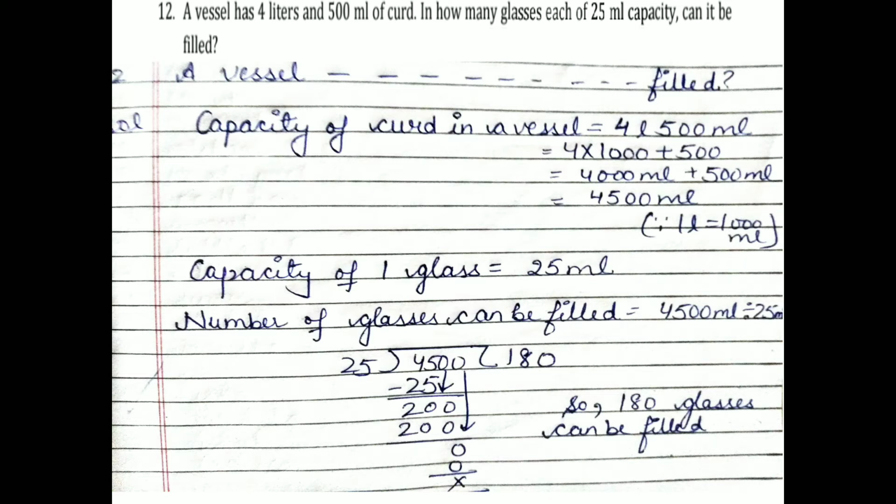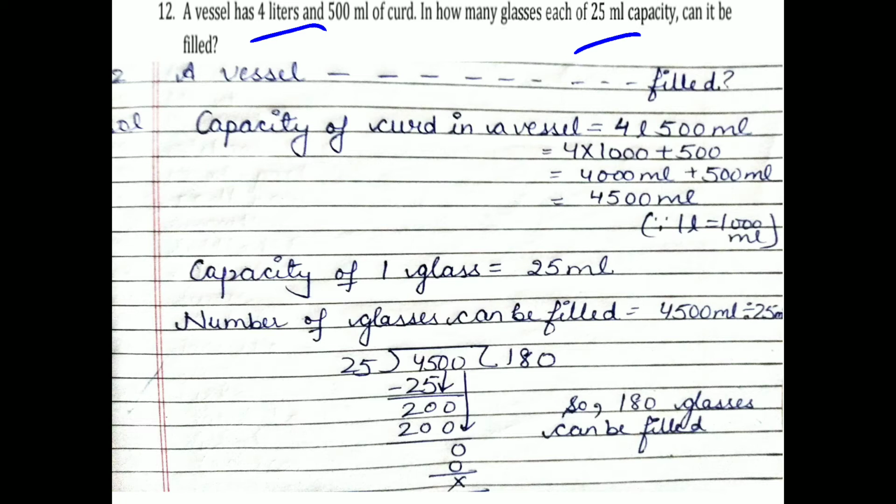It means that the capacity of the glass is 25 ml, milliliter, given. So it means you have to convert this liter into milliliter first. So firstly you write capacity of curd in a vessel is equal to 4 liter 500 milliliter. Then 4 into 1000. Why so? Because 1 liter is equal to 1000 milliliter. Then 4 into 1000 plus 500, the answer will come 4500 milliliter.